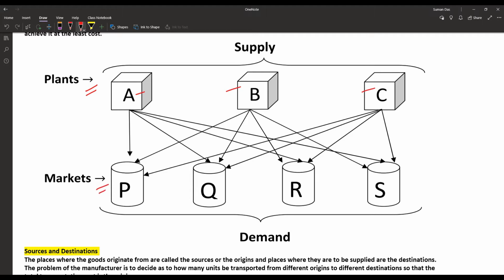There is no restriction that the products from plant A must reach only one or two markets. No, it may reach any market. So from plant A to markets P, Q, R, S, and the same from plant B, the products may reach P, Q, R, S. So first of all there is no restriction.